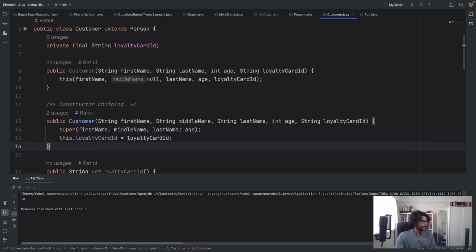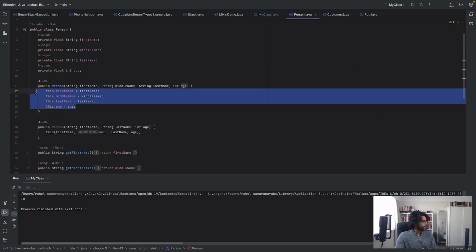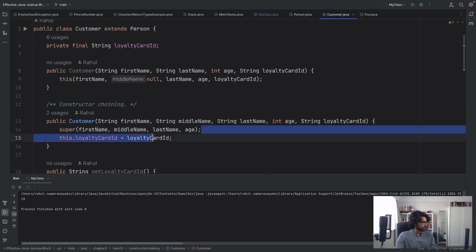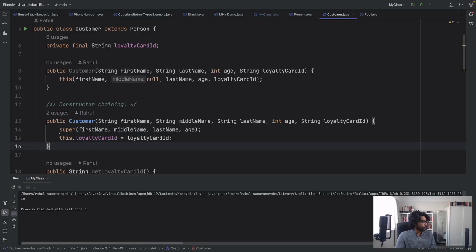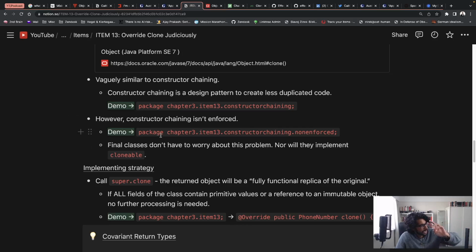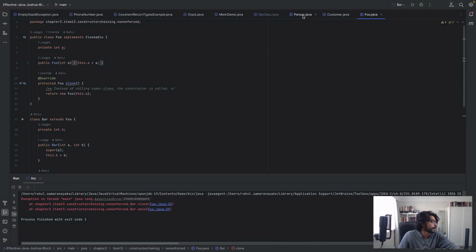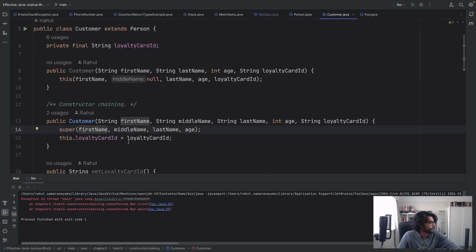and that field value is set. So the way this reduces duplication of code is, let's say if we didn't have this kind of constructor chaining, this same bit of code here would have to be replicated in this constructor too, and that would be a waste of space. And so by invoking the super keyword and passing into the superclass constructor, this allows less duplicated code. However, the problem is this kind of pseudo constructor chaining isn't enforced in the clone method. So if you look at our Person and Customer example, if you mess up the construction here in the constructor, the compiler will throw an error.